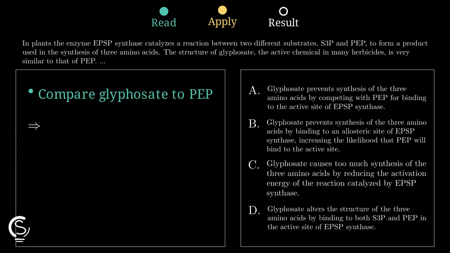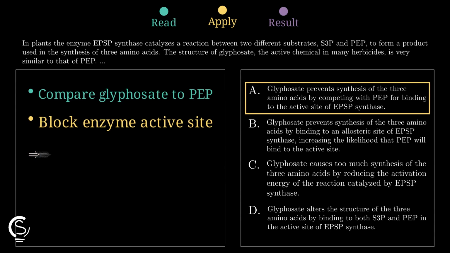That blocks the normal reaction with S3P, so the product needed for 3 amino acids is not made. So the herbicide works by competitive inhibition, not by helping binding or speeding the reaction. That makes option A the only explanation that fits.